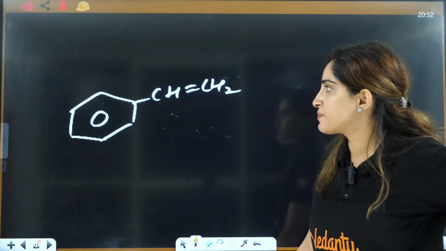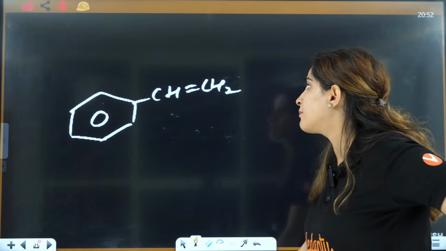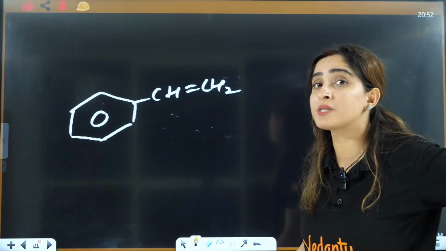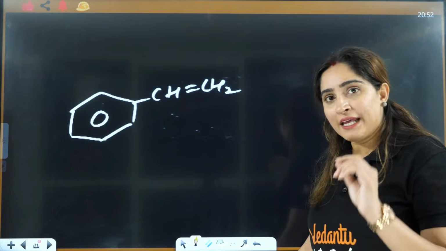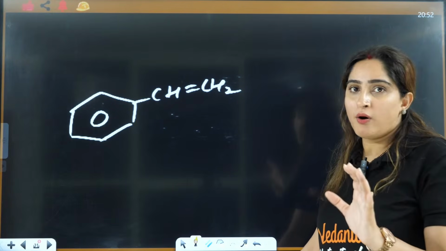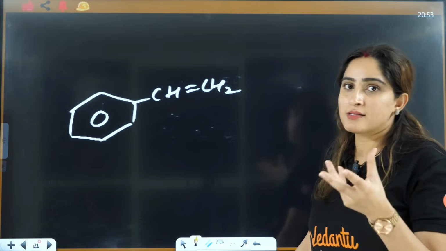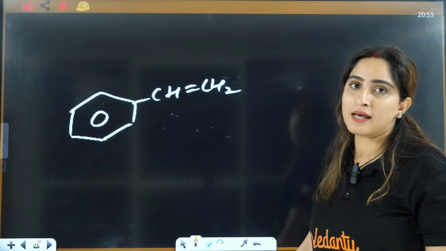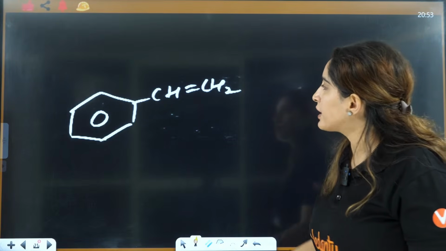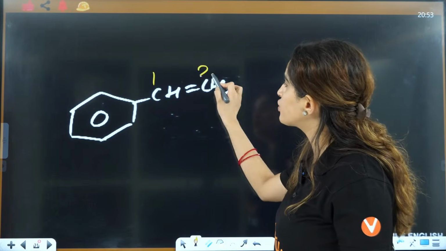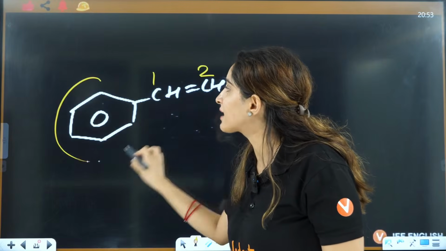Now the question is, ma'am, we have benzene and we have this one. Which should we choose as the substituent? Whenever you have multiple bonds, the double bond will be chosen as the main chain. So it will be numbered 1, 2, and here benzene will act as a substituent.